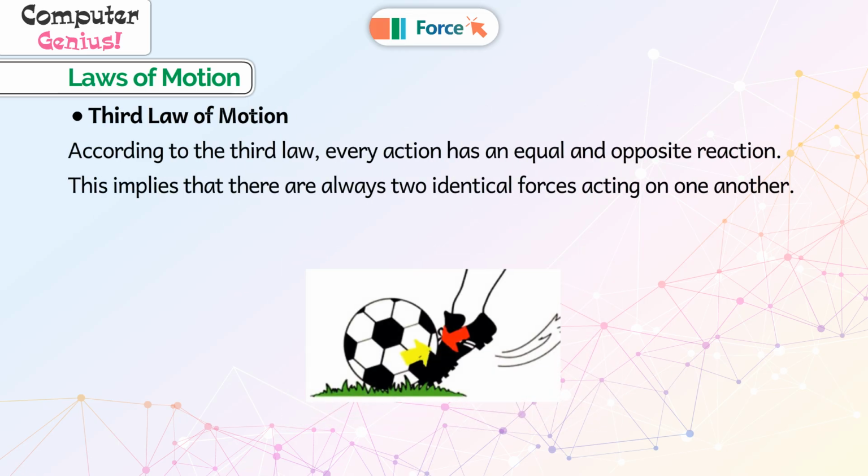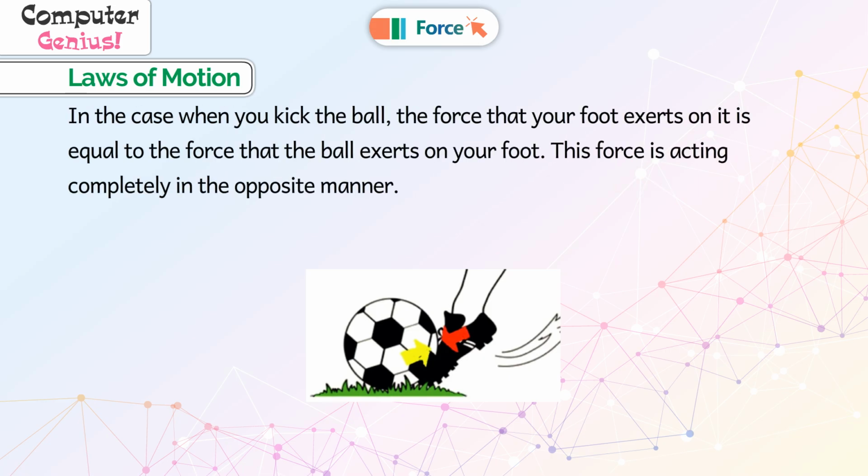Third law of motion. According to the third law, every action has an equal and opposite reaction. This implies that there are always 2 identical forces acting on one another. In that case, when you kick the ball, the force that your foot exerts on it is equal to the force that the ball exerts on your foot. This force is acting completely in the opposite manner.